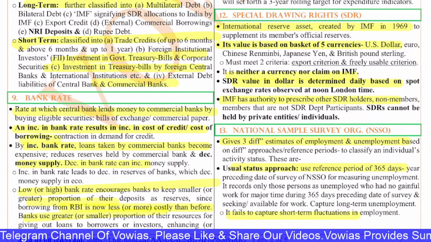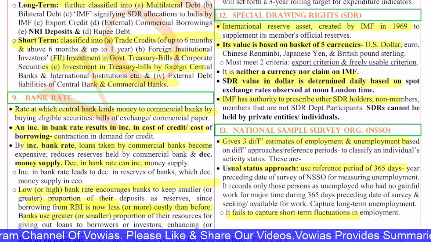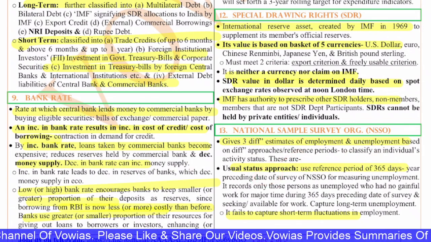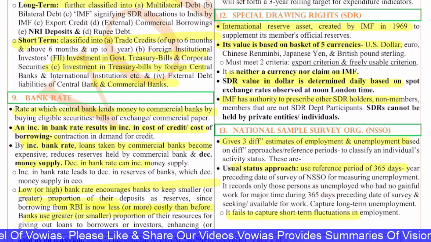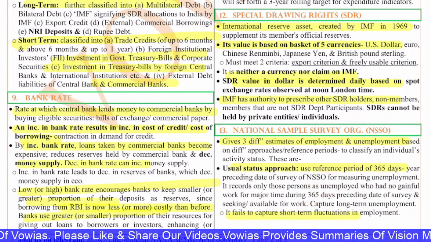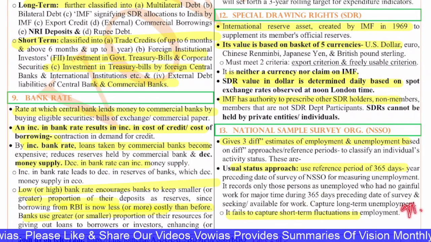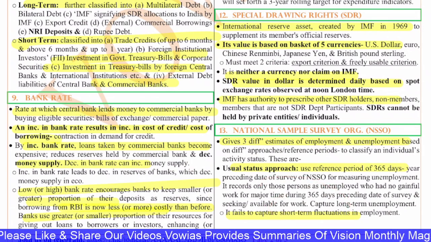This is used for the reference period of 365 days, the year preceding the date of survey of NSSO, for measuring unemployment. It records only those persons as unemployed who have no gainful work for the major time during the 365 days preceding the date of survey. It captures long-term unemployment. It fails to capture short-term unemployment, that is the major issue.